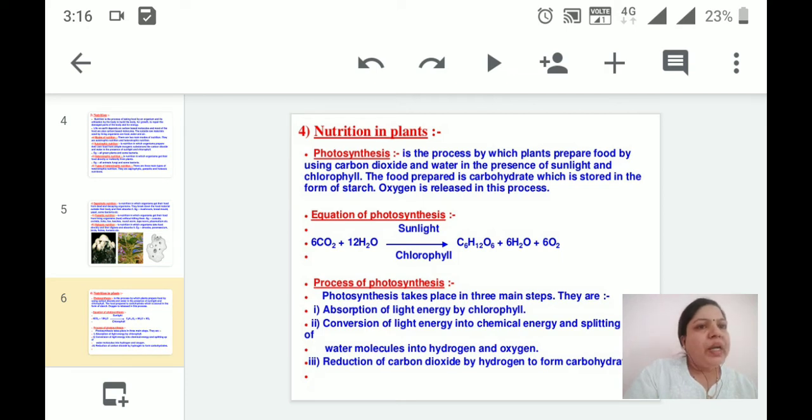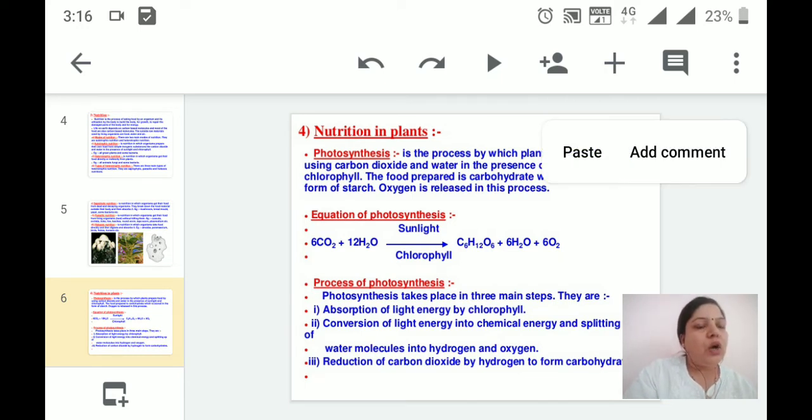The food prepared is carbohydrate, which is stored in the form of starch. Oxygen is also released in this process along with water molecules. This is the equation given in your textbook also: 6 molecules of carbon dioxide plus 12 molecules of water, in presence of sunlight inside chlorophyll, gives C6H12O6.